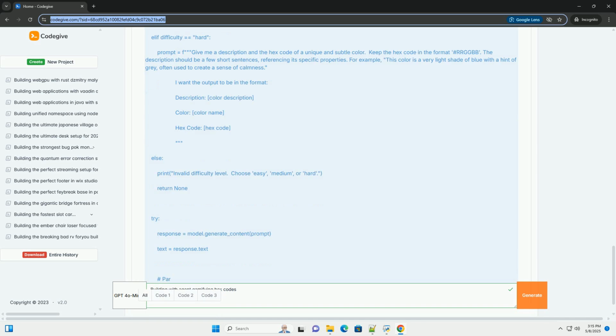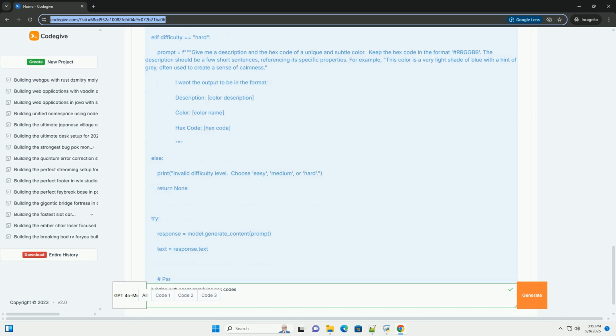D. Basic Python setup. Create a Python file, example hex_code_game.py, and add the following import statements. Explanation: we import the necessary libraries. We load the API key from the .env file using dotenv. We configure the agent API with our API key. We select the Gemini Pro model, or Gemini 1.5 Pro. This model is a good starting point for general text generation tasks. If you have access to other models, you can experiment with them.